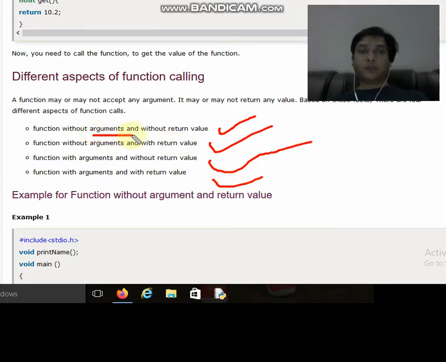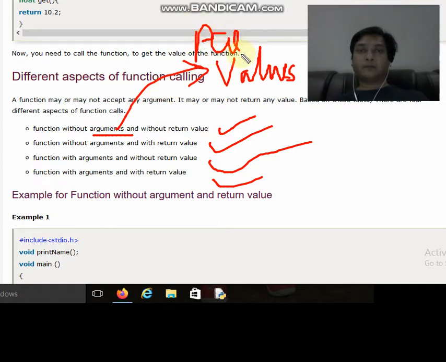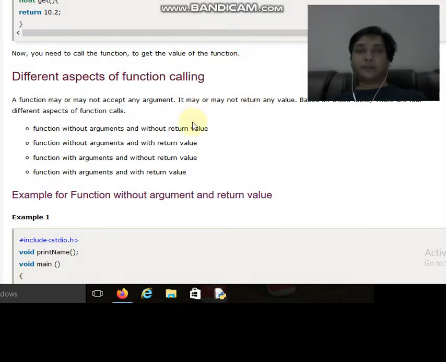Over here the arguments are basically the values upon which the function is working. You can say the values, or you can say parameters. So parameters or the values are called the arguments.